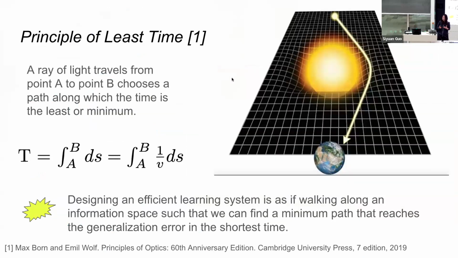The spark of inspiration comes from physics, where I was wondering why light travels in a straight line. Apparently, it is not random. It is optimizing a certain objective function called the principle of least time. In particular, it says a ray of light traveling from point A to point B chooses a path along which the time is the least. By least, it means stationarity.